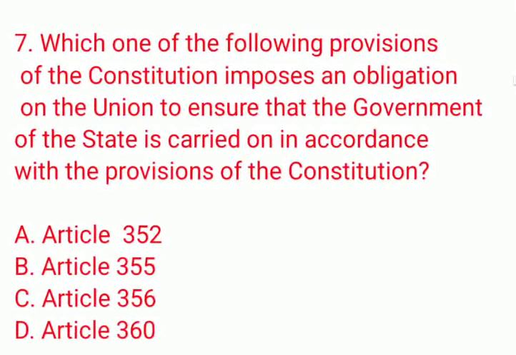Which one of the following provisions of the Constitution imposes an obligation on the Union to ensure that the government of the state is carried on in accordance with the provisions of the Constitution? A. Article 352, B. Article 355, C. Article 356, D. Article 360. The correct answer is option B, Article 355.